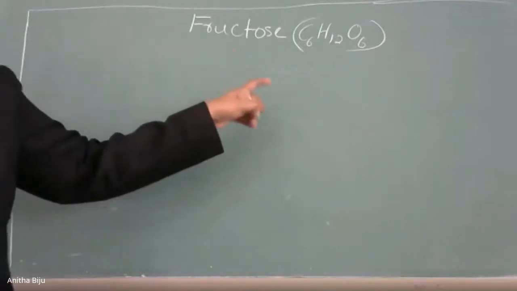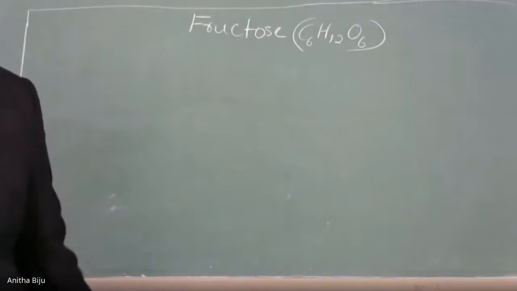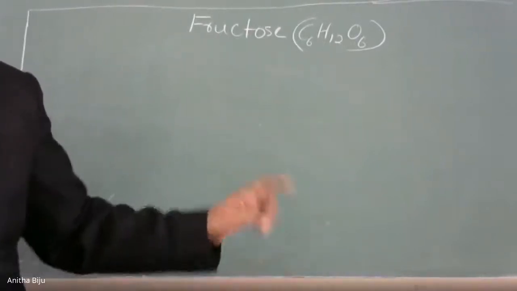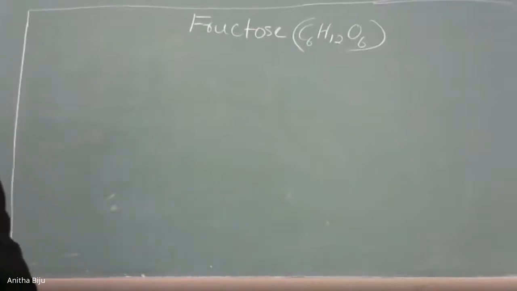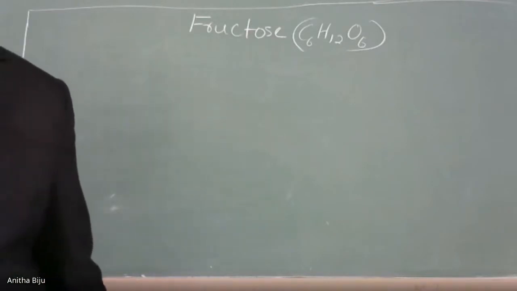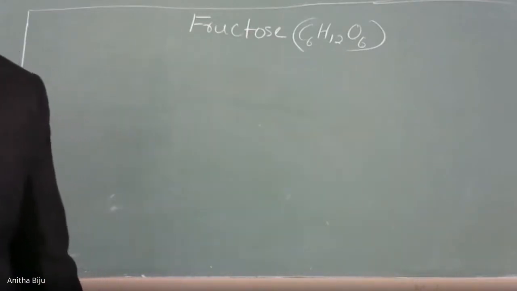fructose has a functional group, and that is the ketonic functional group. In glucose, the functional group is the aldehydic functional group, and in this case it is the ketonic functional group. And one more difference is there: glucose is dextrorotatory when we consider optical activity, and fructose is levorotatory.